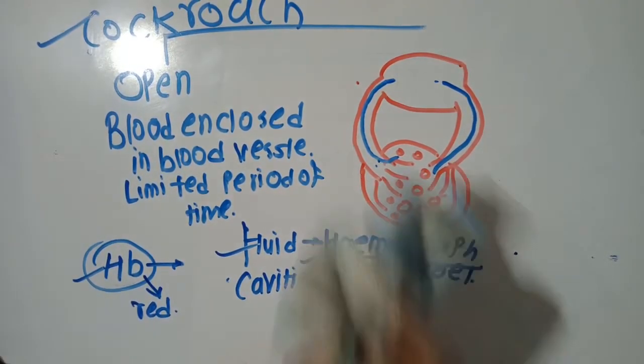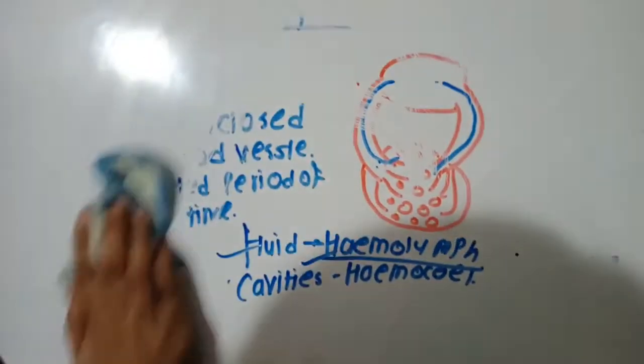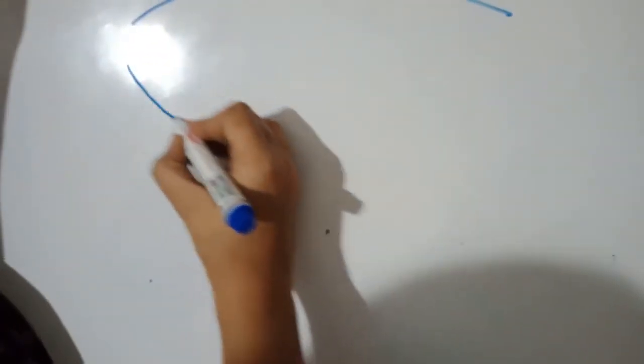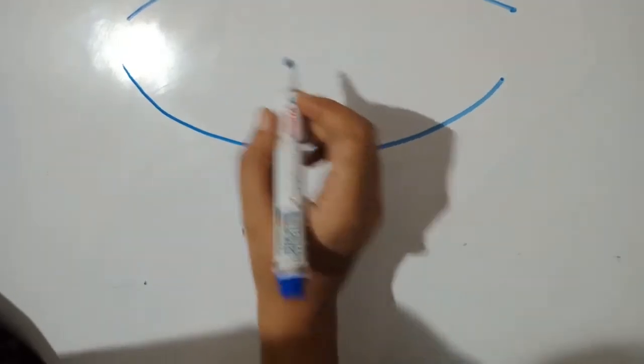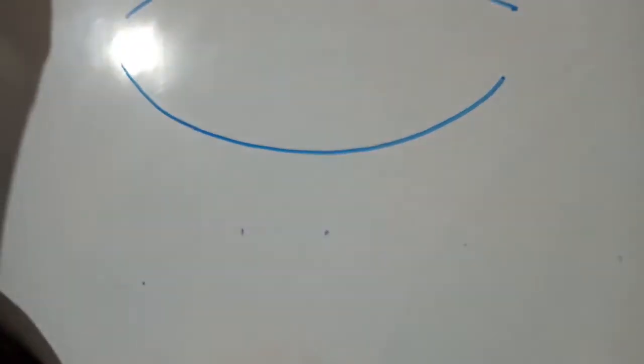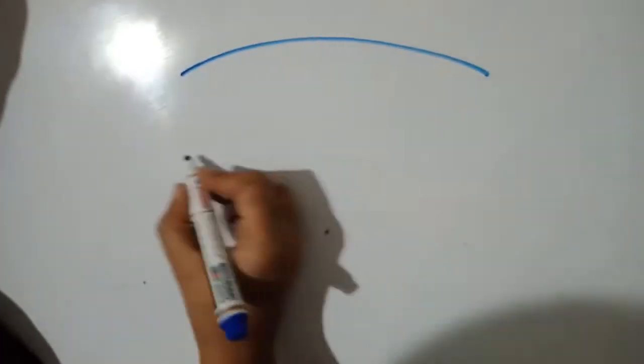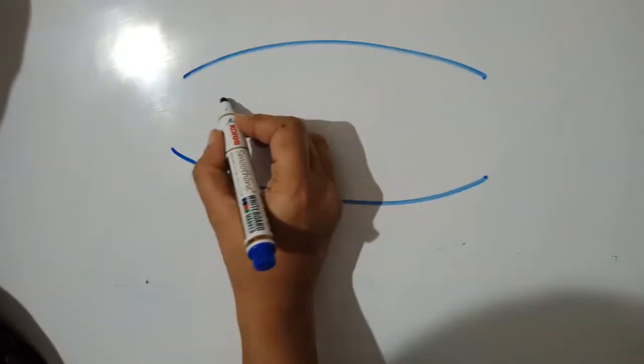Now I'll show you the circulatory system in the cockroach. If you see this cockroach body, it is divided by two septa.